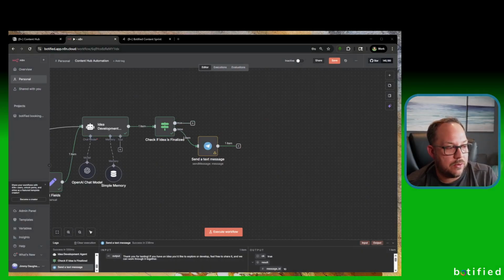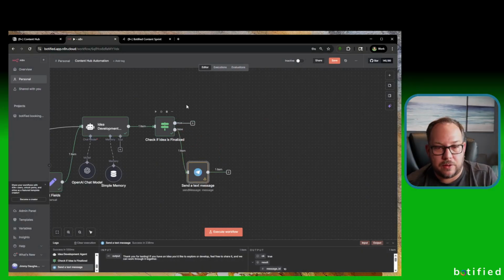Okay, so that is done, and this is all set up. This is the idea development agent. You don't have to do anything else from here. This is the one that is developing the idea. The next half of this workflow is basically set up to extract the details and parse it out, and then it's going to build the idea into the Notion database.